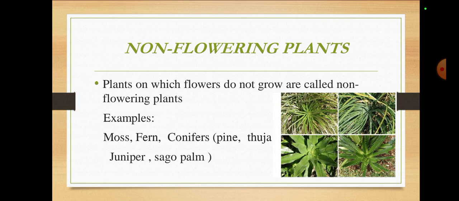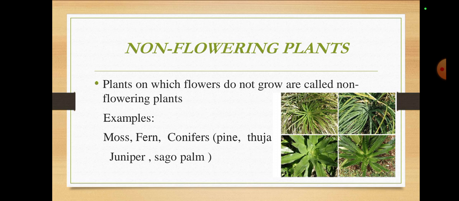Okay. So now we have non-flowering plants. Non-flowering plants are the plants on which flowers do not grow. Take care. Plants on which flowers do not grow are known as non-flowering plants. I said that was very simple: plants on which flowers grow are called flowering plants, but plants on which the production of flowers does not take place are known as non-flowering plants. So these are the plants that do not have flowers on them.